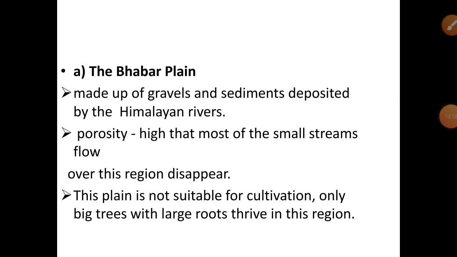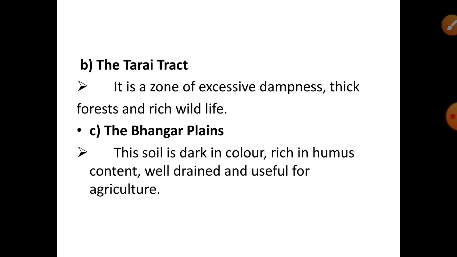Let's recall the points. The Bhabar plain is made up of gravels and sediments deposited by the Himalayan rivers. The porosity is high, so small streams flowing over this region disappear. This plain is not suitable for cultivation. Only big trees with large roots thrive in this region. Next, the Terai tract is a zone of excessive dampness, thick forest, and rich wildlife.